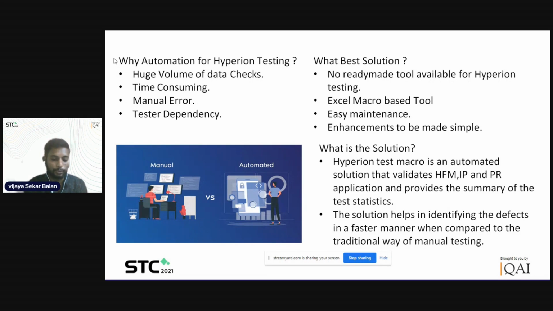We have to complete the development and a full set of regression testing within those 2 weeks. Doing regression testing for all three applications is going to be a nightmare for any tester, because it is a multi-dimensional database, and to have data verified at each and every combination is a nightmare.